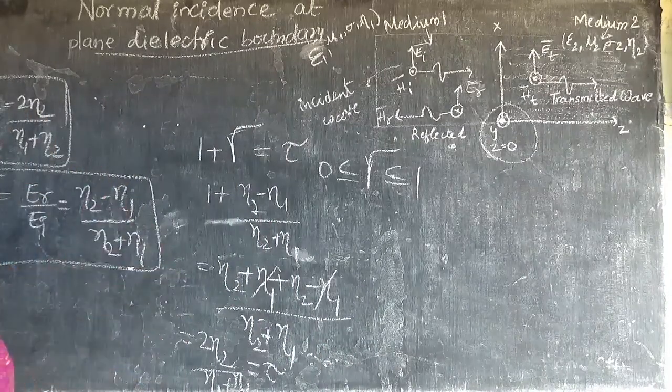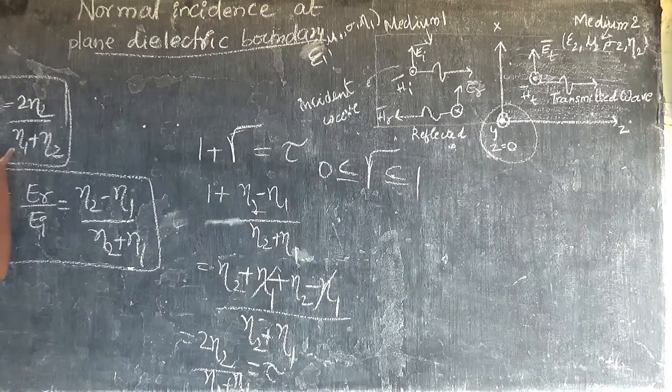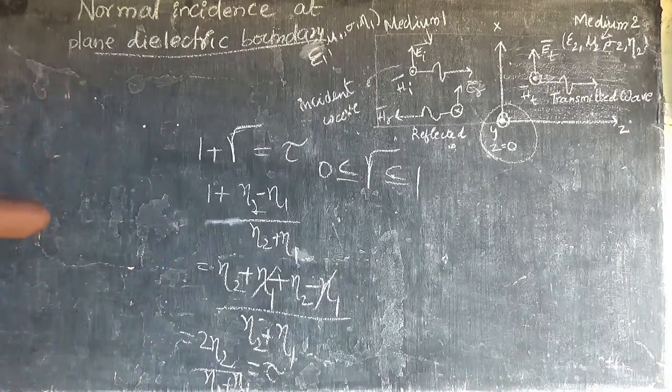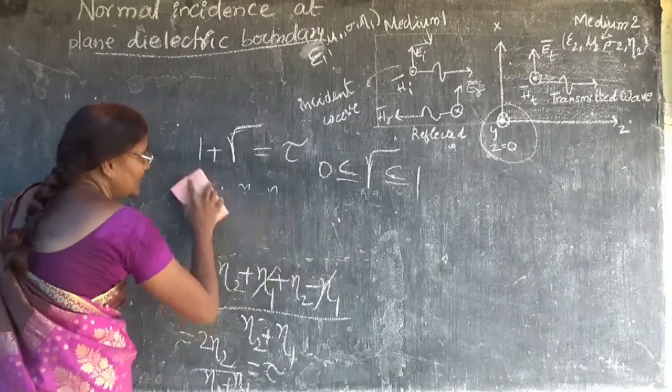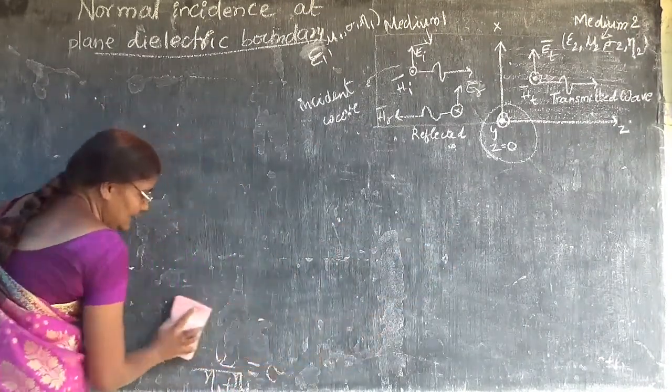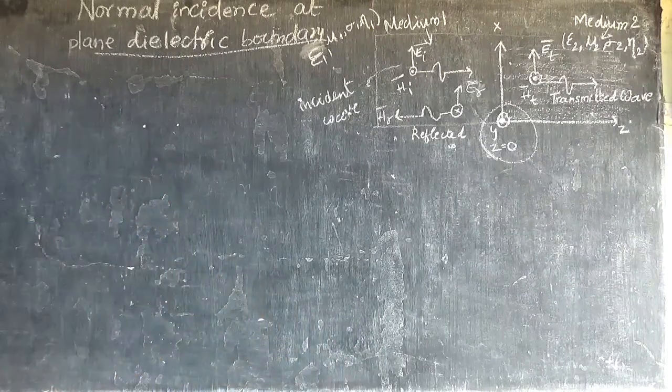So now we will see the energy relations of this. Small tau is equal to 2 eta 2 by eta 1 plus eta 2, and capital tau, the reflection coefficient, is equal to eta 2 minus eta 1 by eta 2 plus eta 1. So you have to remember these two. They are very, very important, so that you don't get confused while you are writing or dealing with them. Now we are going to